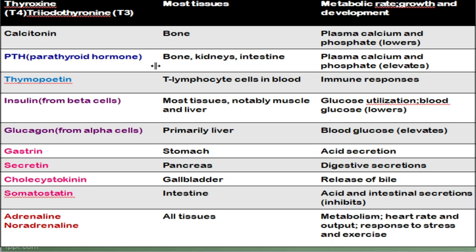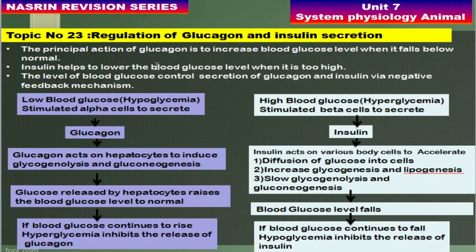The next hormones are insulin and glucagon. Both are produced from the pancreas. Insulin is produced from beta cells and glucagon is produced from alpha cells. Insulin acts in most of the tissues, whereas glucagon acts only in the liver. So insulin is responsible for lowering the blood glucose and glucagon is responsible for increasing your blood glucose.